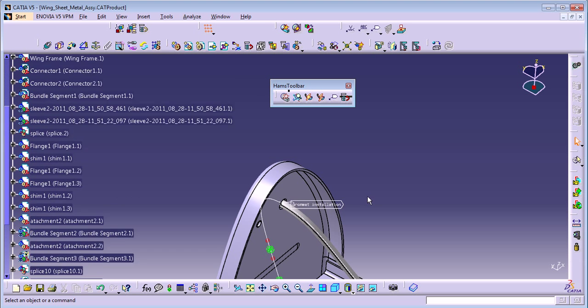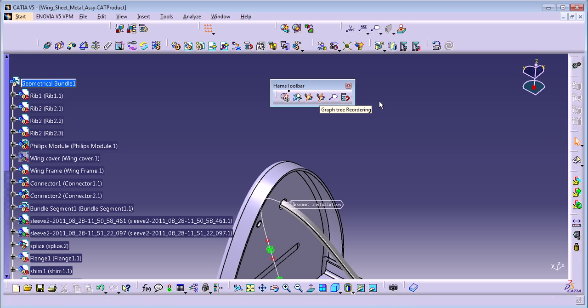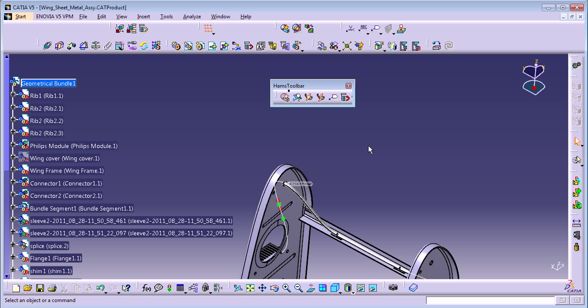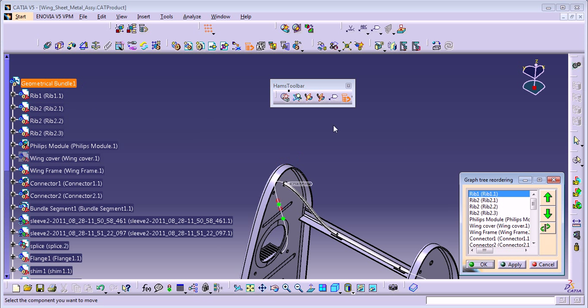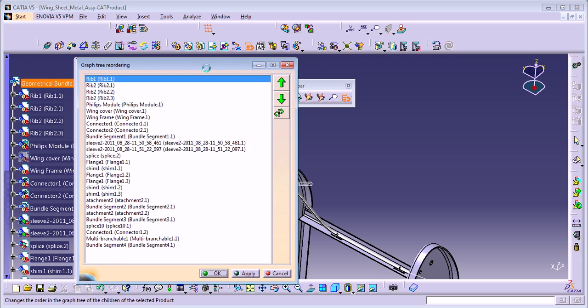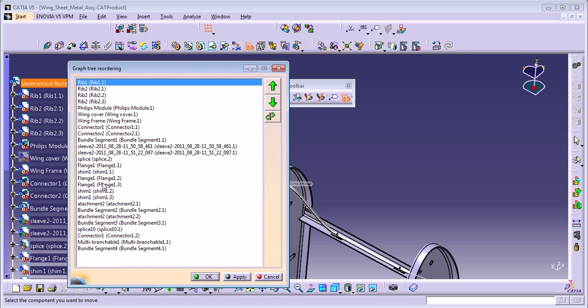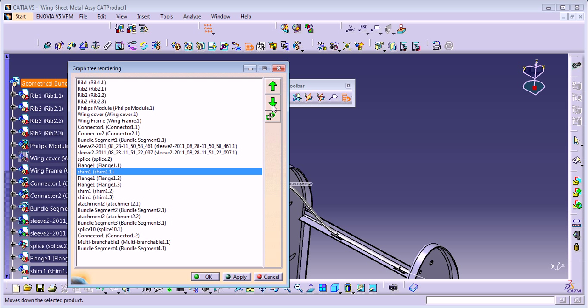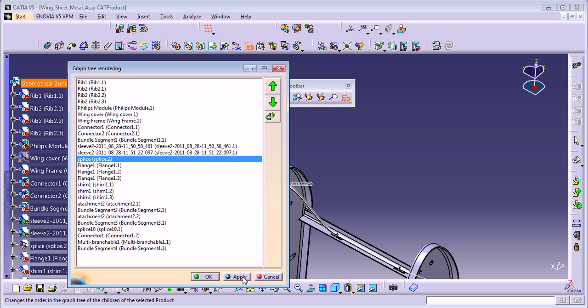And for the last one, the tree reorder. This one is going to help you have better administration of your tree. Just click on it, click the top of your product, and you're going to have this screen here. For example, I want to have all the flag nodes together, so I want to move this one one level down. Now you have all the flag nodes. If you click apply, it's going to move it here.